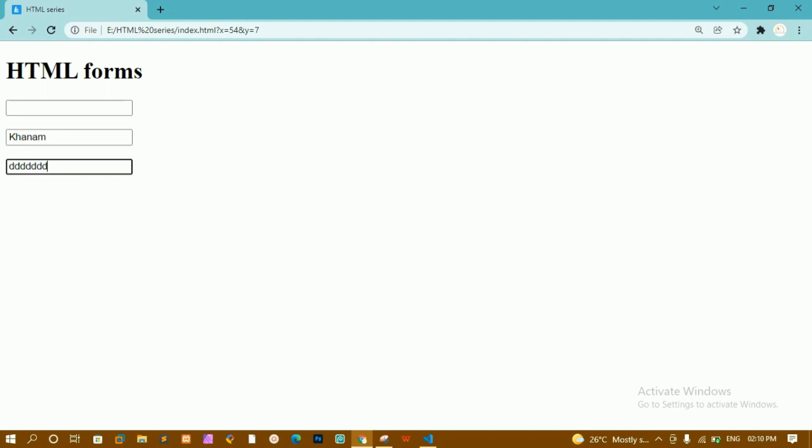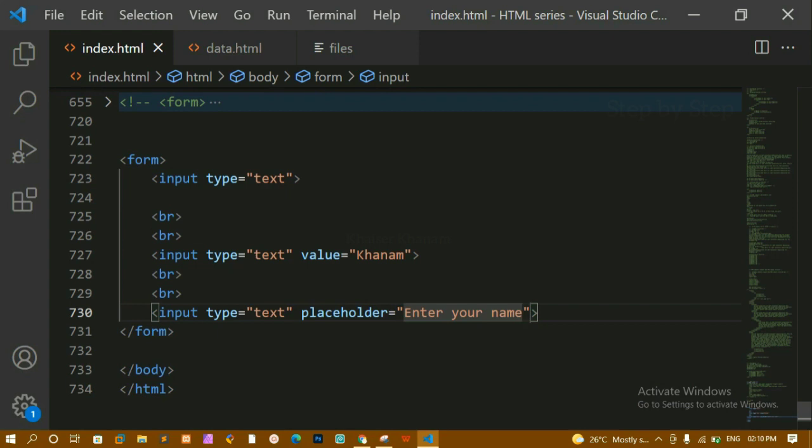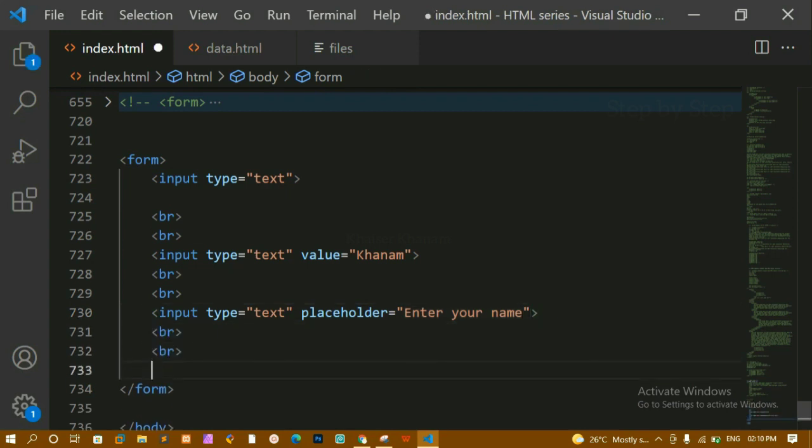When I type this, it is going to go, but value I have to remove, or else it is going to append this one. Value I have to remove, I have to insert this one. But for placeholder, if I just write something, that placeholder will go, and the value whatever I am writing, that will come. Okay, we are having placeholder, we are having value.